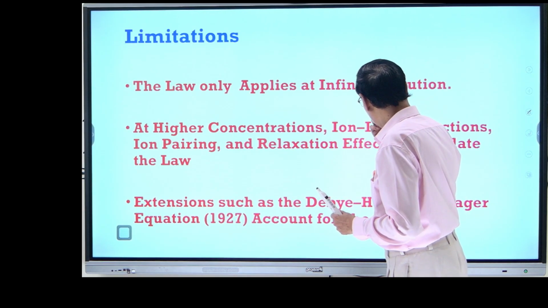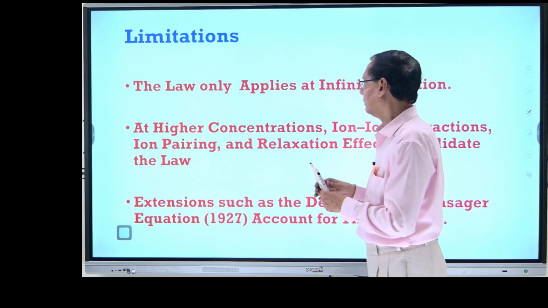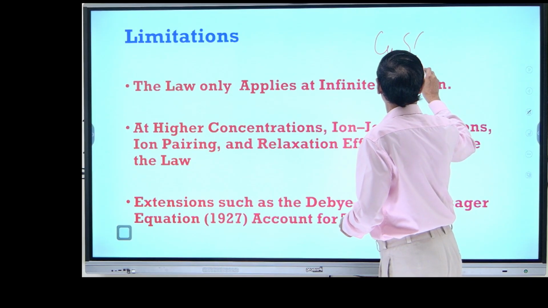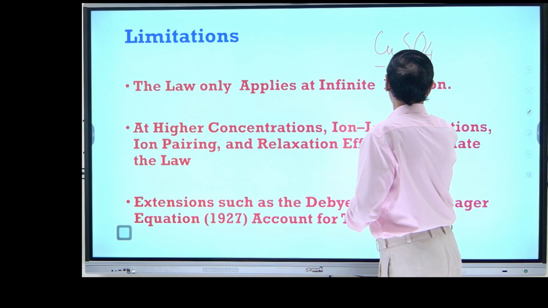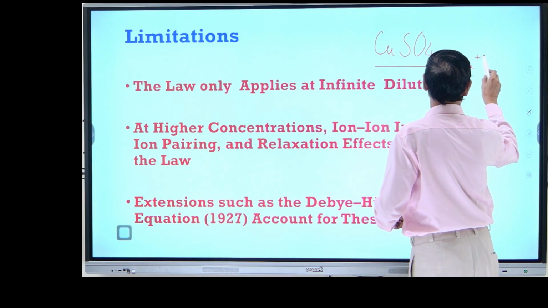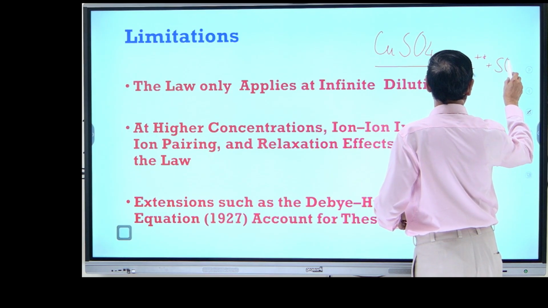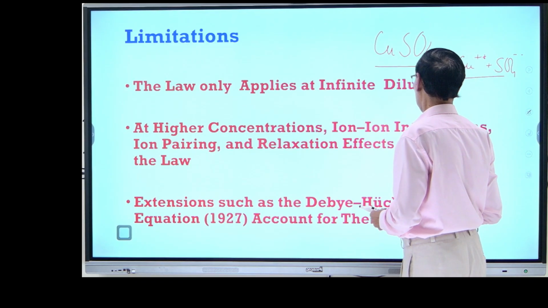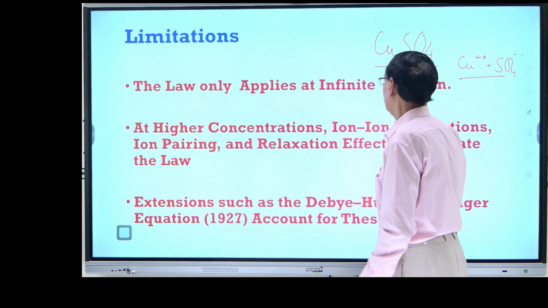And at higher concentration, as you saw when I showed you the copper sulfate, it is not only ionization; there may be others, ion pairing and other things. Ion-ion interaction is also there.